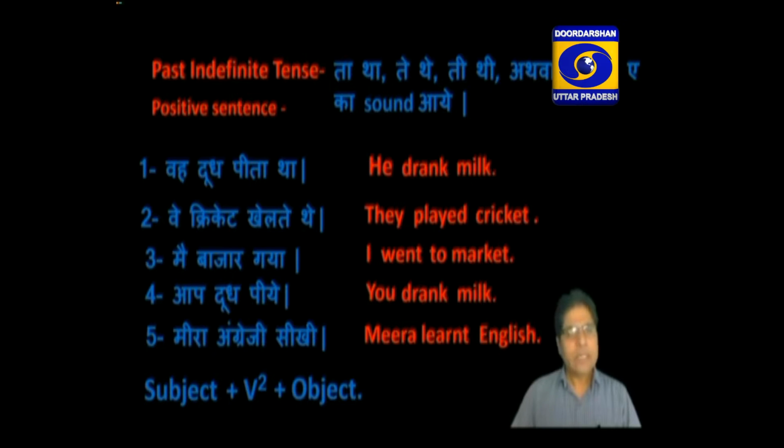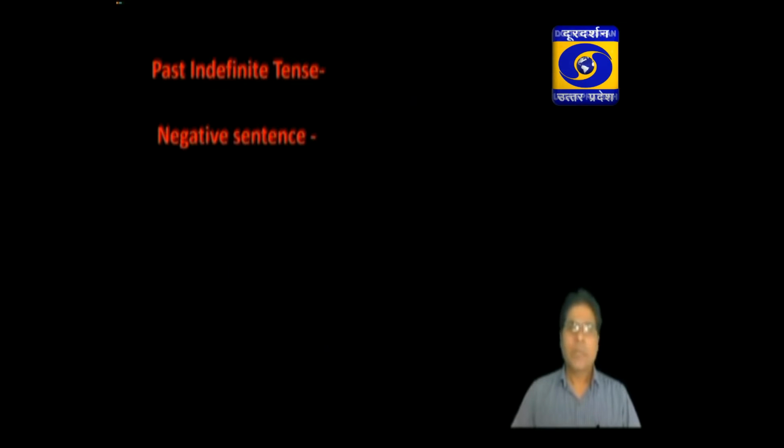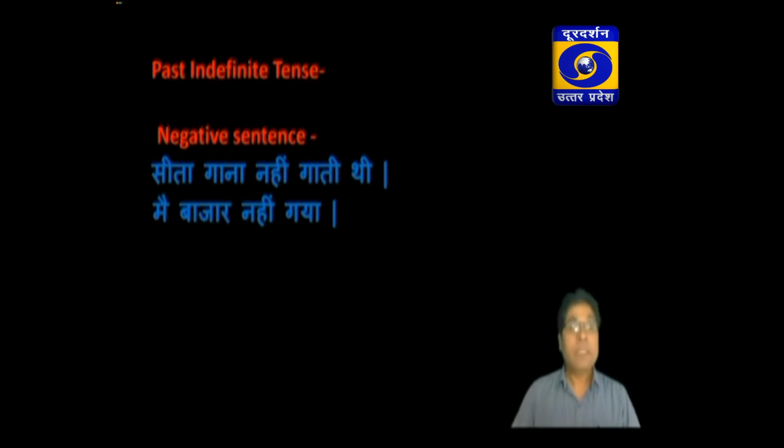Let us see the other type of sentence, that is negative sentence. The identification is same, but there is a negation of work or negative information about the routine of work in past. As सीता गाना नहीं गाती थी, मैं बाजार नहीं गया. You can make this tense by subject plus did.